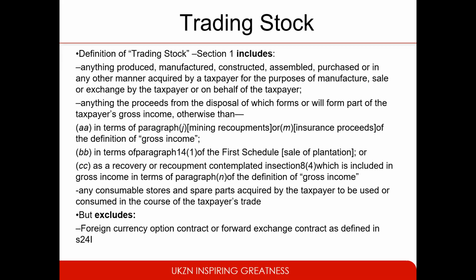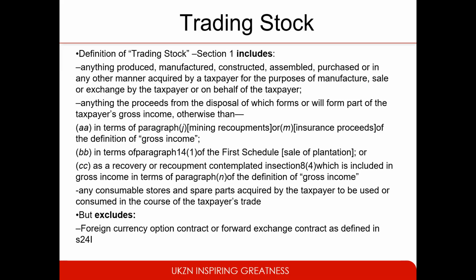So the trading stock is actually defined. The definition of trading stock includes anything produced, manufactured, constructed, assembled, purchased, or in any other manner acquired by a taxpayer for the purpose of manufacture, sale, or exchange by the taxpayer or on behalf of the taxpayer. It actually includes anything the proceeds from the disposal of which form or will form part of the taxpayer's gross income, otherwise than in terms of paragraph (j), so other than mining, recruitment, or paragraph (a) or section (m), which is insurance proceeds of the definition of gross income.